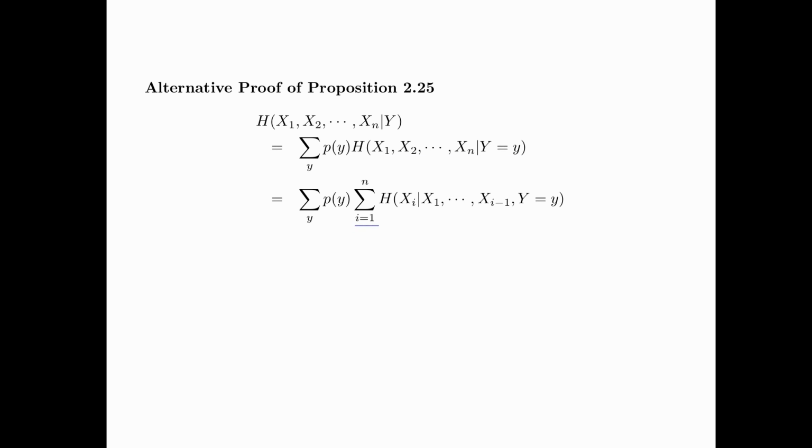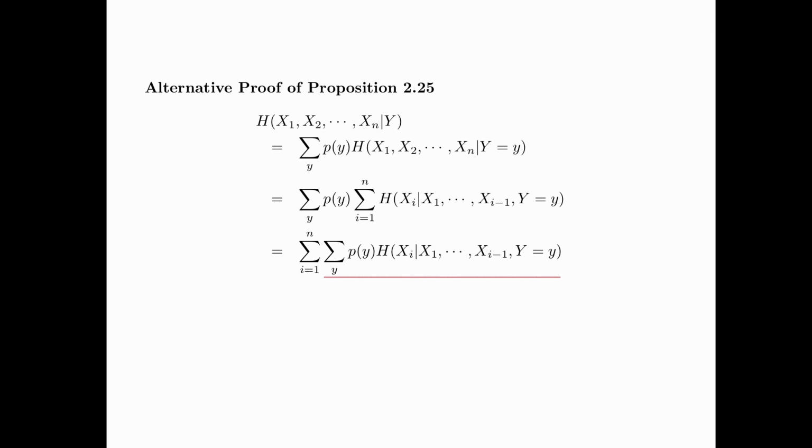Now we switch the order of the summation, which can be justified, to obtain the summation from i equals 1 up to n, summation over y, p(y) times the entropy of Xi given X1, X2, up to Xi minus 1, and a particular y.